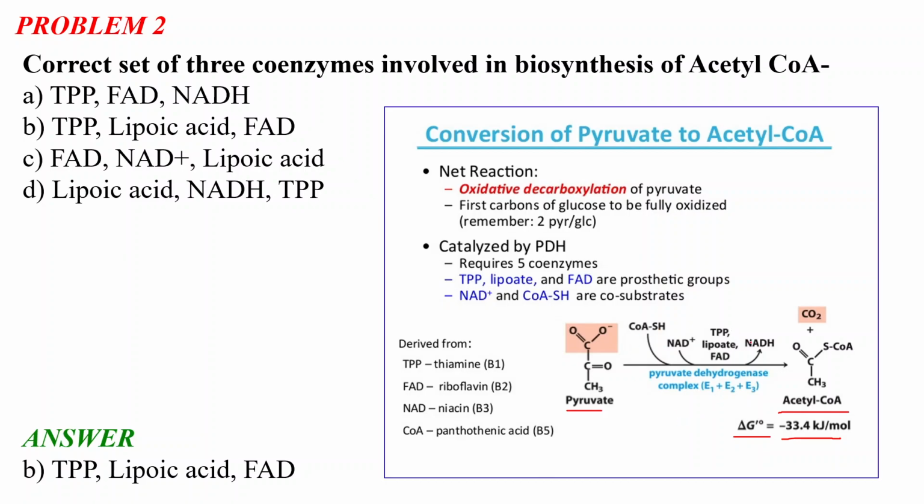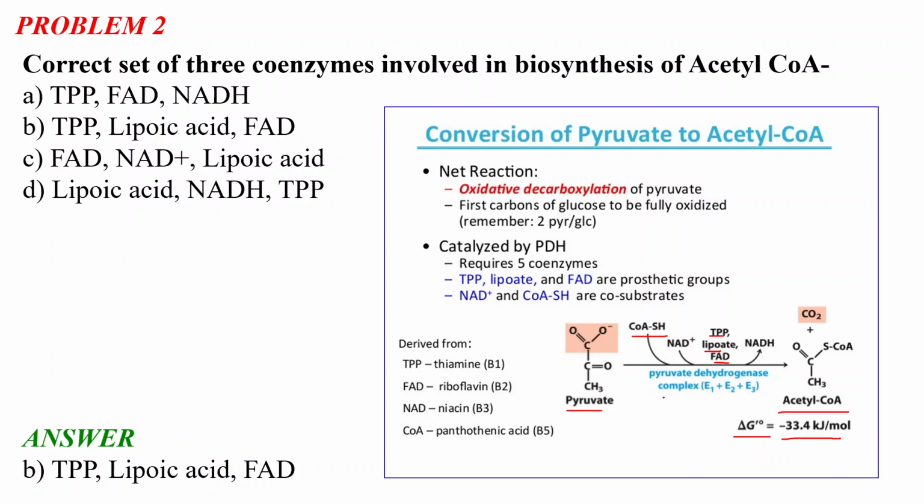The various elements of this reaction are coenzyme A, which is needed because acetyl CoA is the thioester of coenzyme A, and there is NAD plus involved here. TPP, lipoic acid, and FAD are the three coenzymes involved in this reaction.